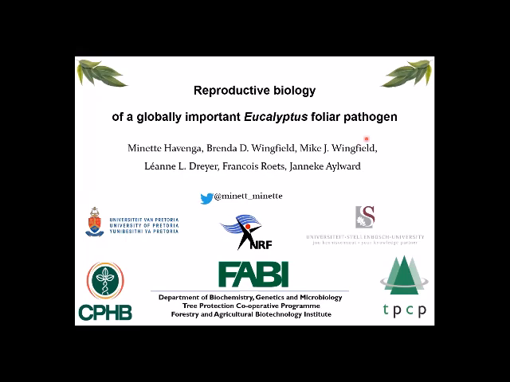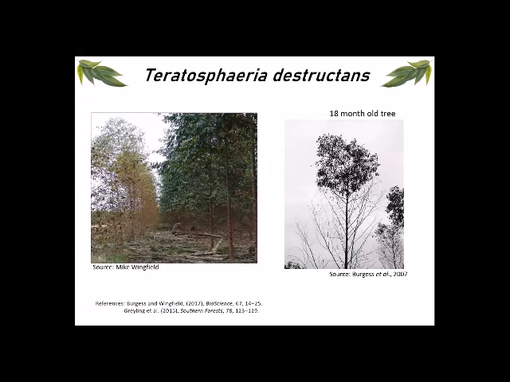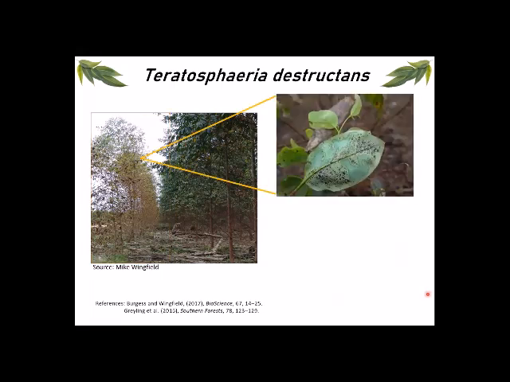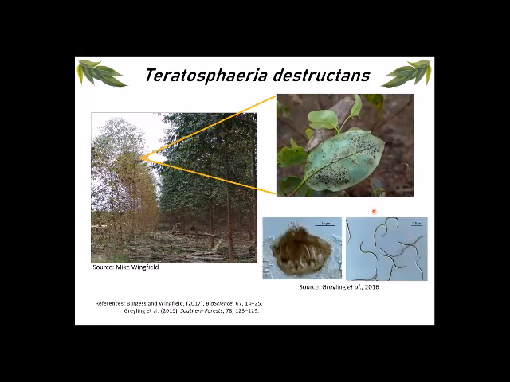Today I will present on the reproductive biology of a globally important eucalyptus pathogen called Teratosphaera destructans. Teratosphaera destructans causes severe shoot and leaf blight, which leads to the defoliation and dieback of young eucalyptus trees cultivated outside of their native environment. Asexual fruiting structures form in the stomata under moist conditions, and they exude these asexual spores.